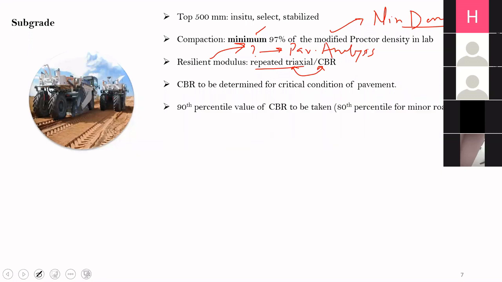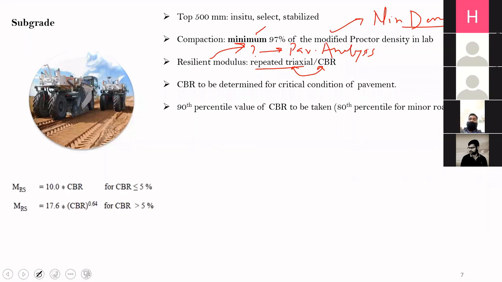test. Now, for any pavement section which you are constructing, just making one CBR is not good enough. So ideally, we have to take per kilometer, let us say 3 to 4 samples or 5 samples. Okay, conduct the CBR test on it. And for that particular homogeneous section, we will take the 90th percentile value as the design CBR value.